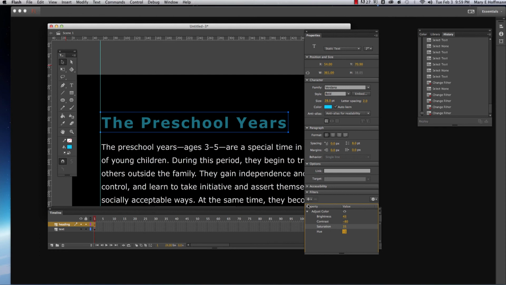So that's basically what I want to talk about as far as typography goes. So just play around with these and experiment with some of these different filters and get used to working with typography in this program just as you would any other program. So I'm going to stop here.